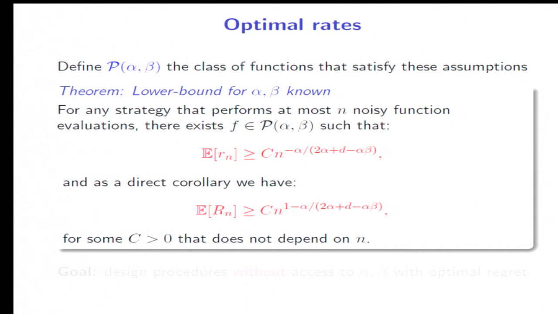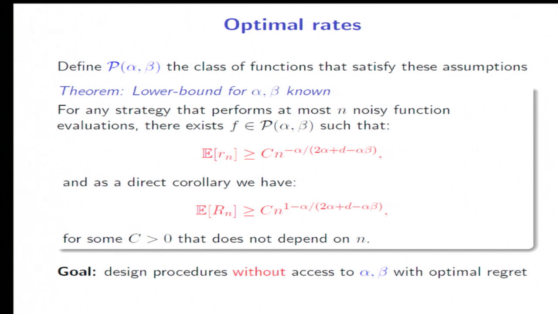And this beta parameter also interpolates between easy and hard problems, with the very interesting case, I believe, of alpha beta equal to d, where this simplifies and the alpha simplifies as well, and we recover the rate of square root n for the cumulative regret. Okay, and our goal today is going to be to try and design procedures that do not have access to alpha and beta and still match those bounds, so in an adaptive fashion.